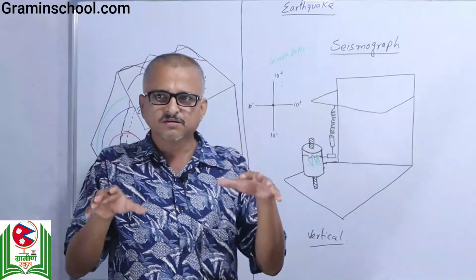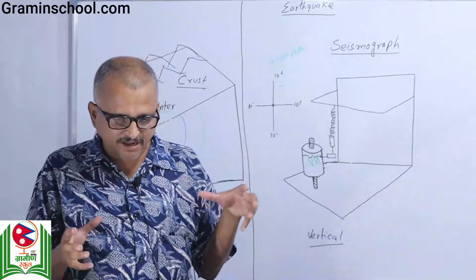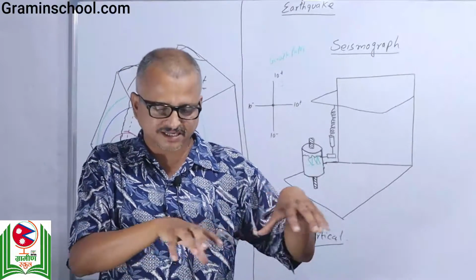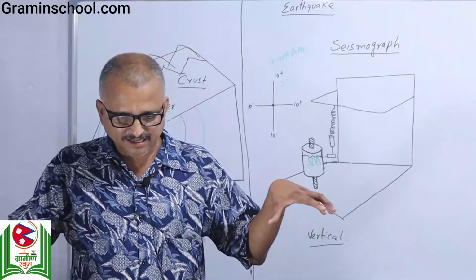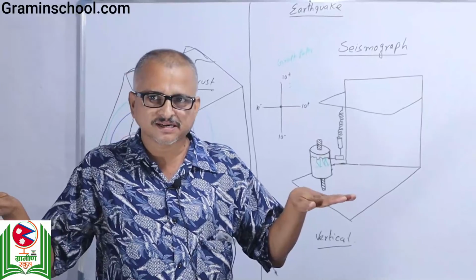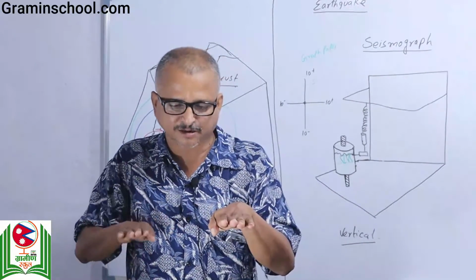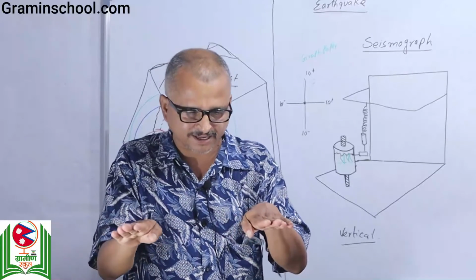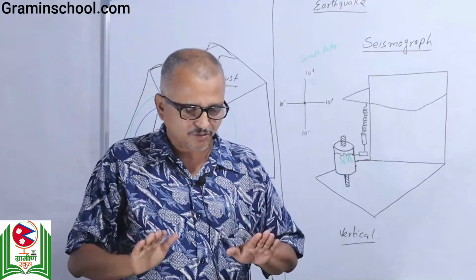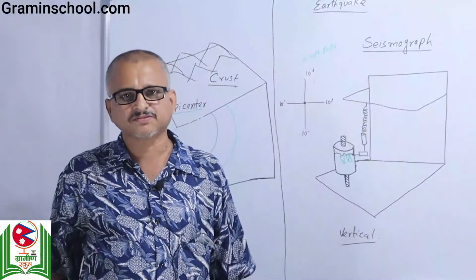That flow is different in different places. It is not a single flow. That flow of the mantle is different, and that is known as the continental plates. When this continental plate and that continental plate collide, overlap each other, while moving independently, a fracture somewhere is the cause of an earthquake.